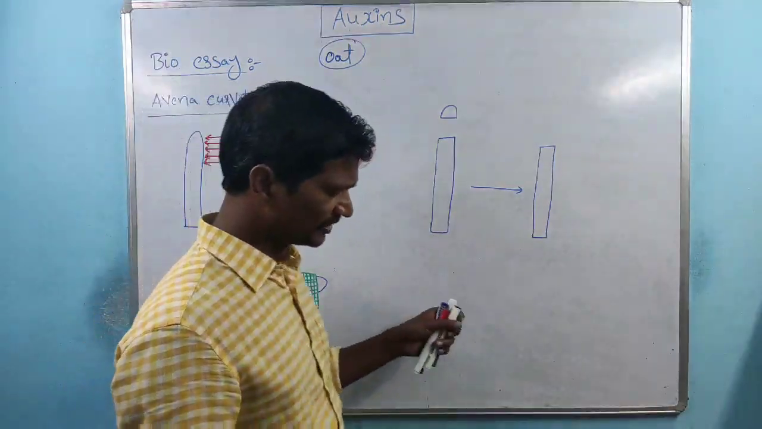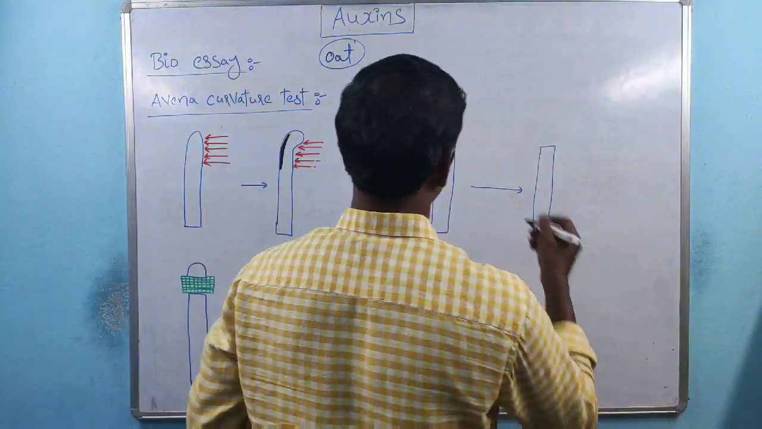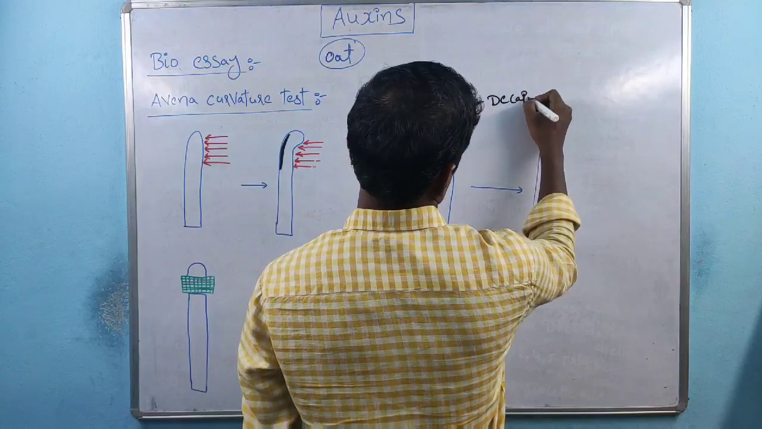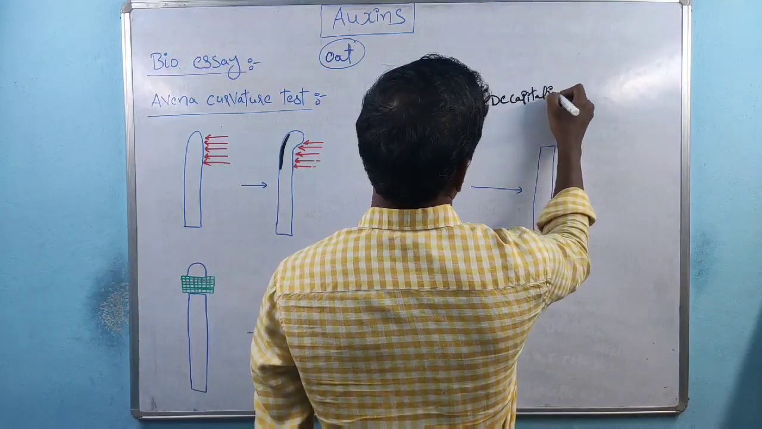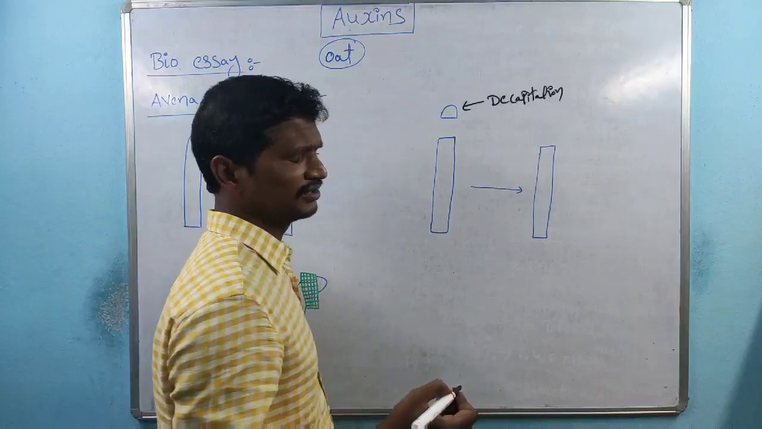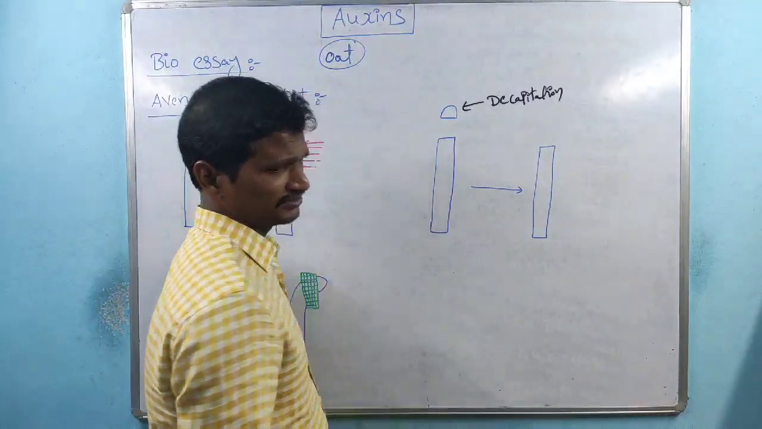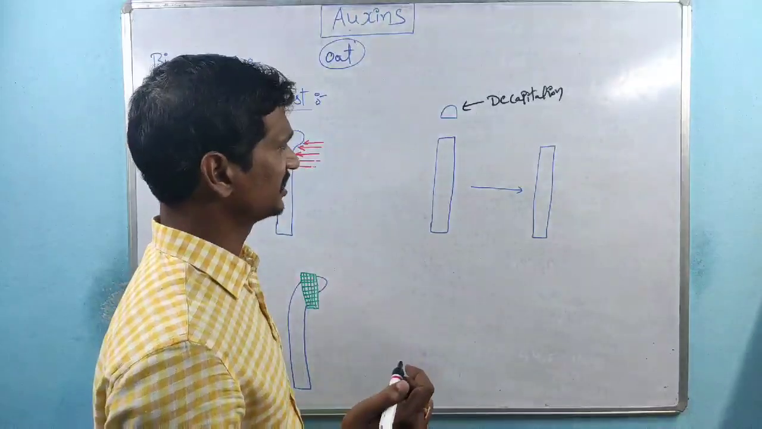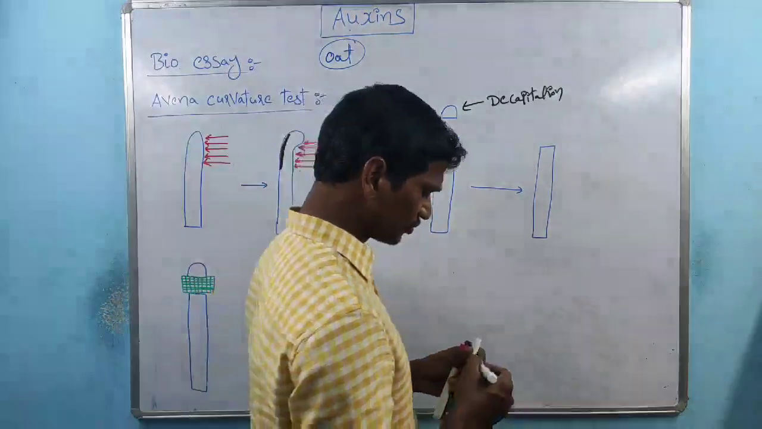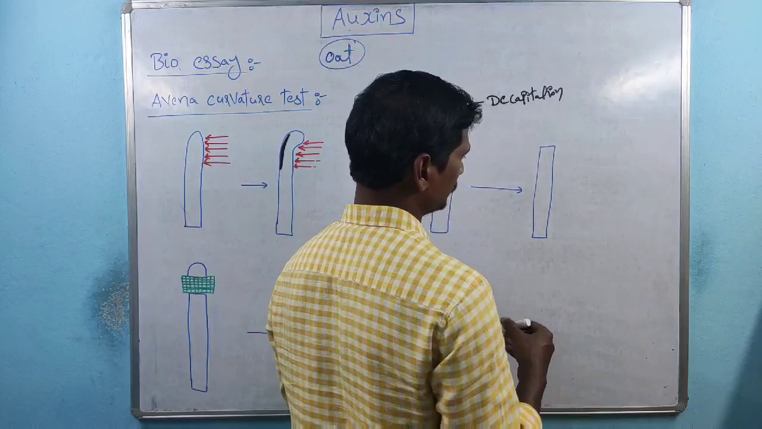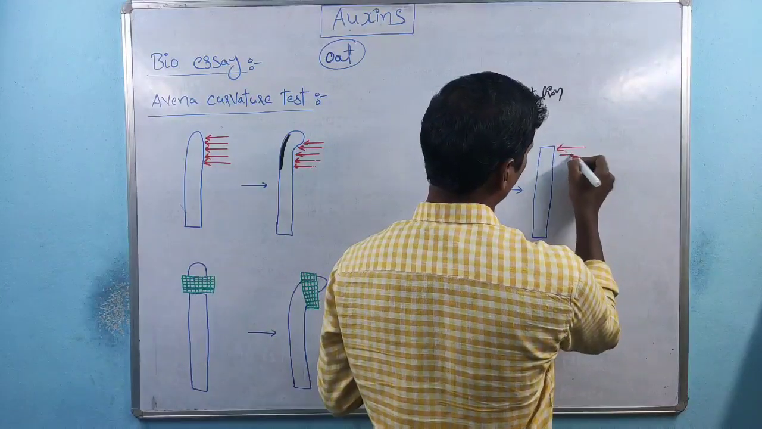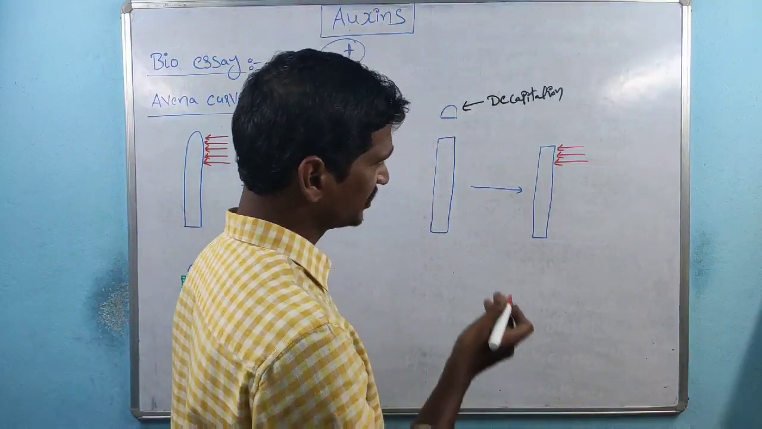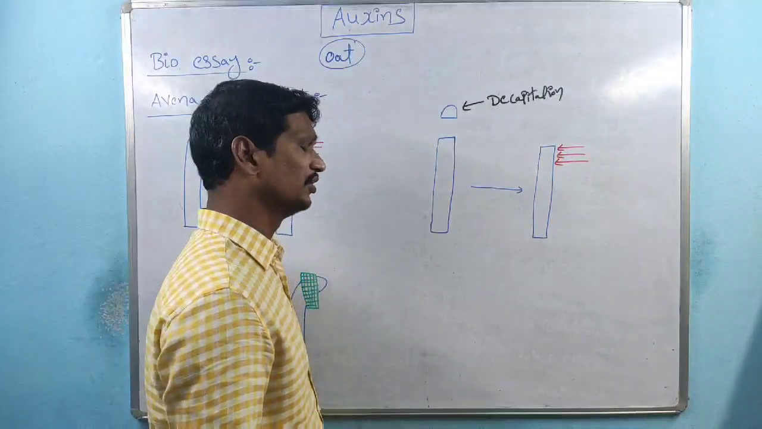This is one of the decapitation cases. Decapitation is nothing but this: the coleoptile tip part is cut. Then here also we are providing the light, but here there is no bending.